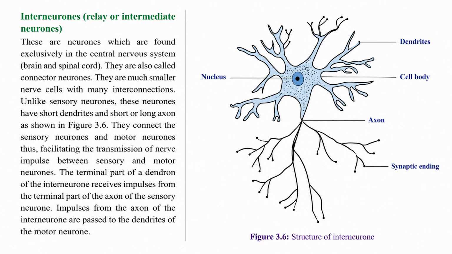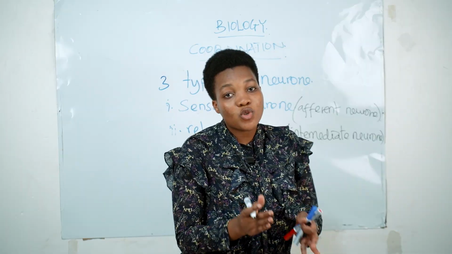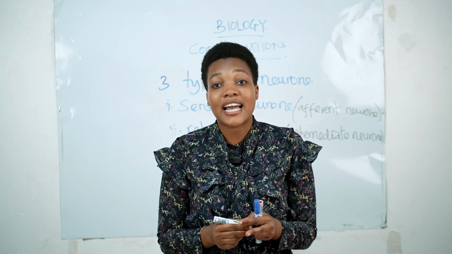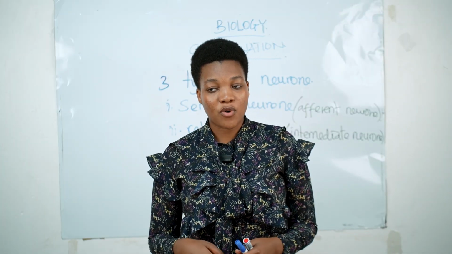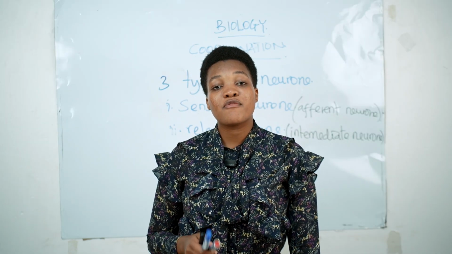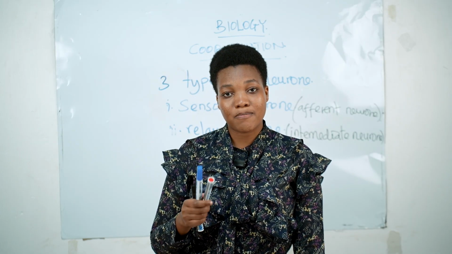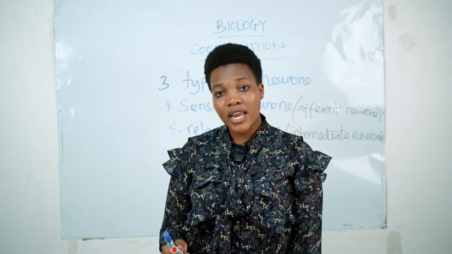Relay neuron ni nini? Sasa nimesema kwamba relay neuron na another word tunamuita kama intermediate neuron. The word intermediate mean between. Maana yake huyu ni neuron ambaye anakaa katikati, anakaa katikati ya sensory neuron na motor neuron. Kwa relay neuron huyu anakaa ni intermediate. And obviously relay neuron is being found in the brain but also in the spinal cord. You cannot find the relay neuron in any other area except on brain and spinal cord.